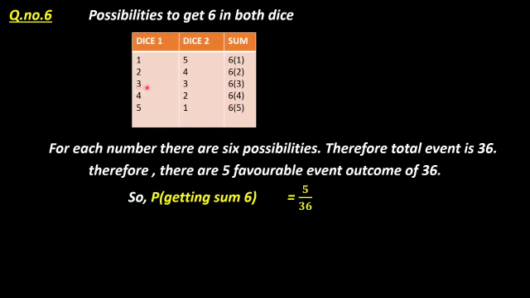The third option is 3. If you get 3 in the first dice, the second dice also you should get 3, then only 6 will come. 4 means 2, 5 means 1. These are all the 5 favorable outcomes you should get in 2 dice when you throw. So that is the answer. For each number there are 6 possibilities, therefore the total number of events is 36. Therefore there are 5 favorable outcomes out of 36. So the probability of getting sum 6 is equal to 5 by 36.